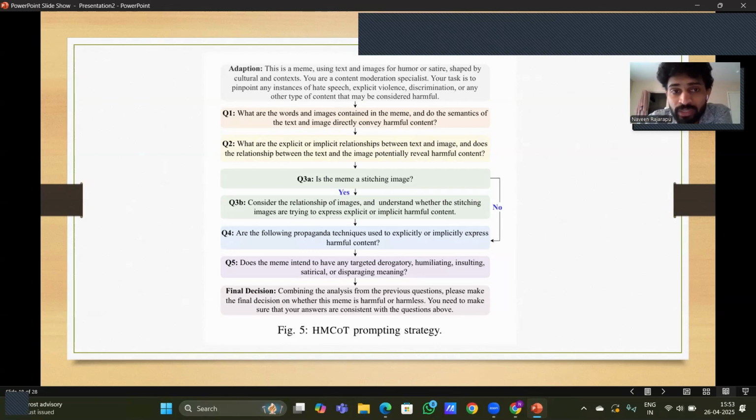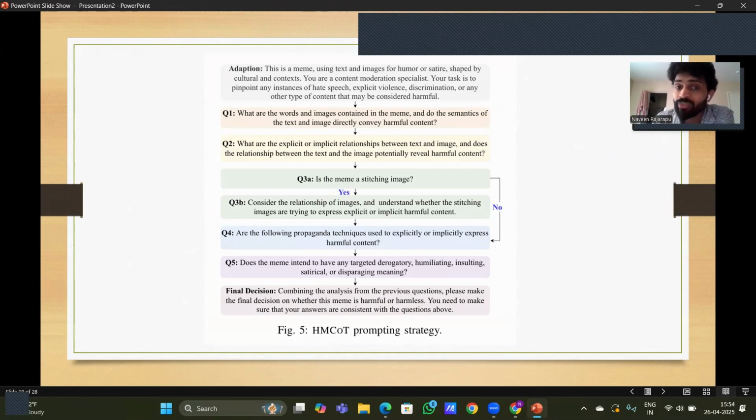So first it asks what the words or images contained in the meme are, and it will analyze whether the meme is harmful or not. Then the next question is whether the relationship between text and image makes it harmful or not. And then the question: is the meme a stitching image? If it is a stitching image, it will consider the relationship between the stitched images, the different types of images, and the text between them. If it is no, it will go to the next question, and if it is yes, it will consider all the relationships between the images and the text.